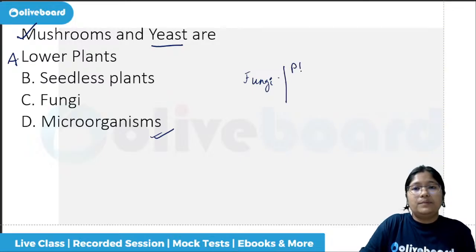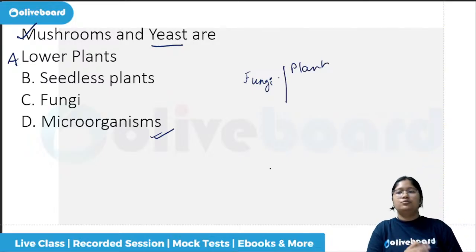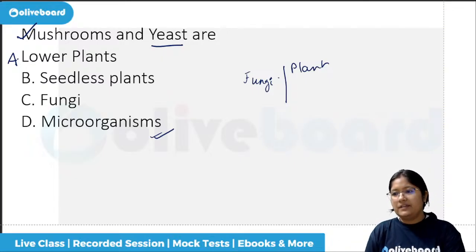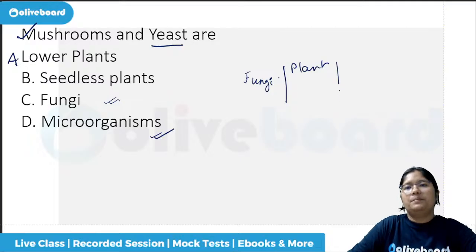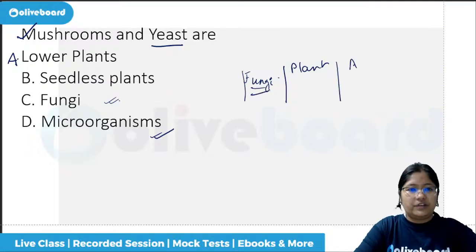Why are they not kept in plants? That itself is the reason. So what are mushrooms and yeast? Give the correct answer in the chat box, everyone. A, B, C, or D. Mushrooms are nothing but fungi. So they are not kept in plants or animals, but separately. That is fungi.